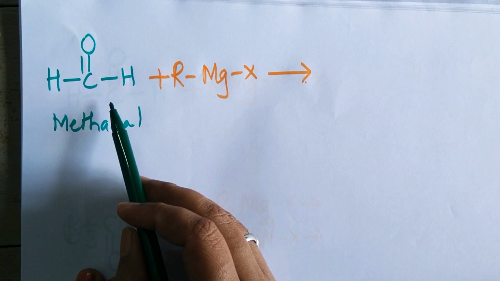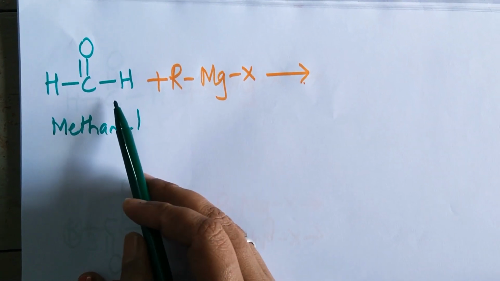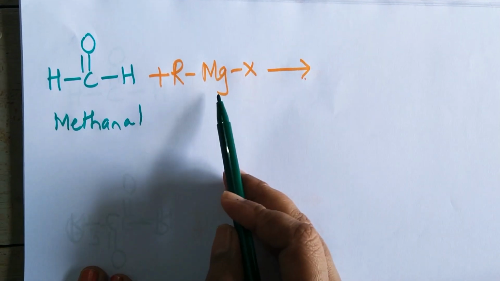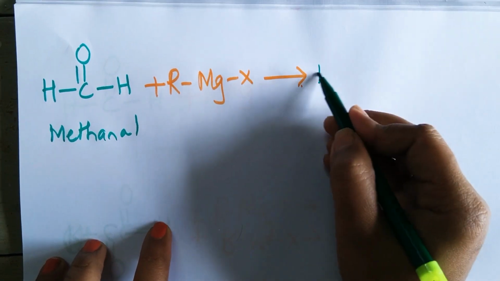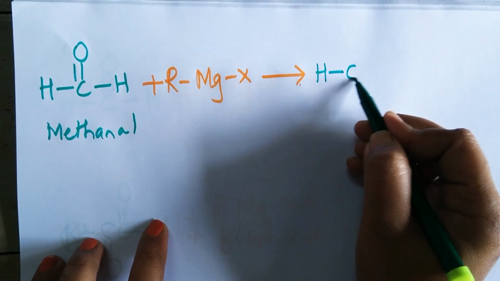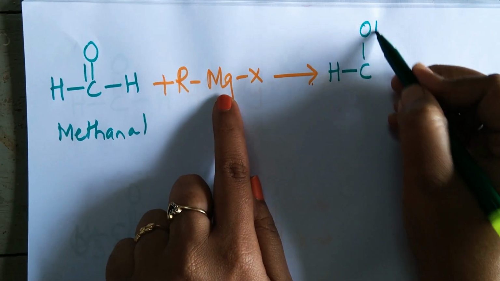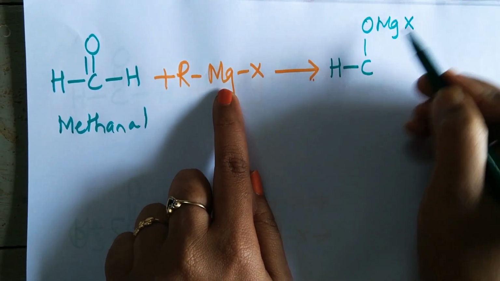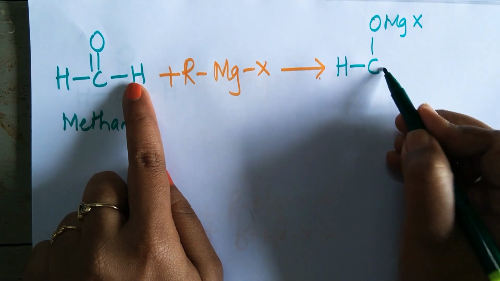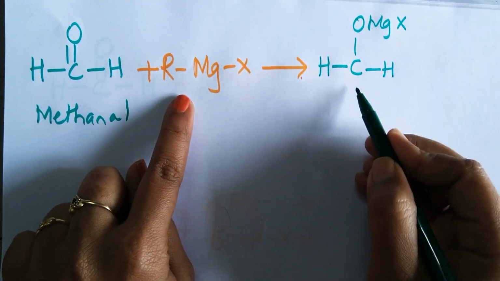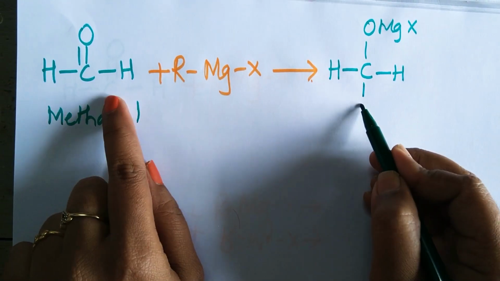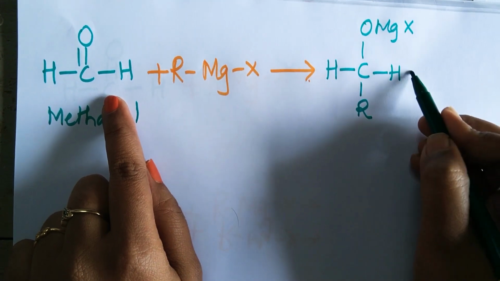So, this is formaldehyde in common system. So, I have taken formaldehyde with Grignard's reagent. What should I get here? An adduct. CHO to O. What should attach? MgX. I have already explained why MgX will come here. Then this hydrogen as it is I have kept. R will come and attack the carbon atom. So this is an adduct.